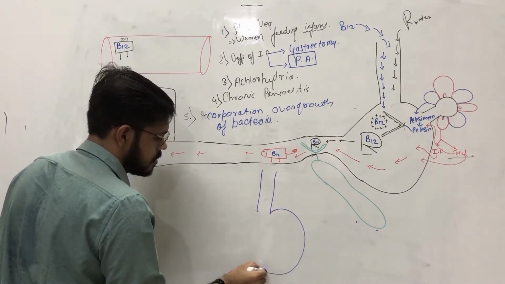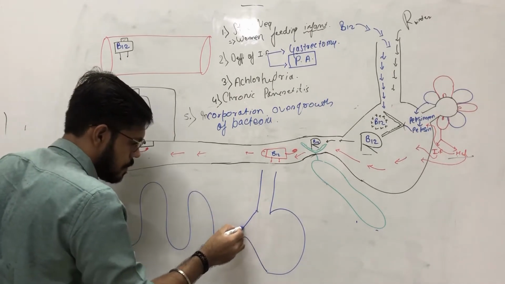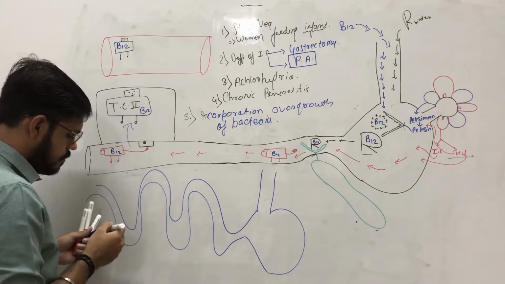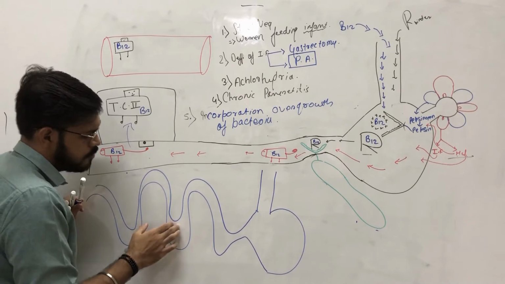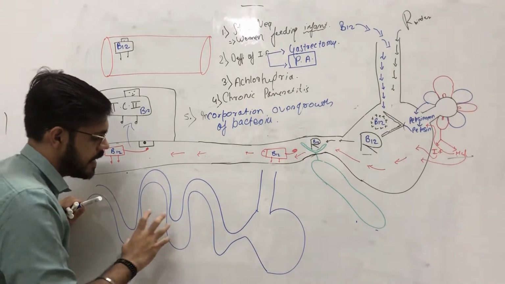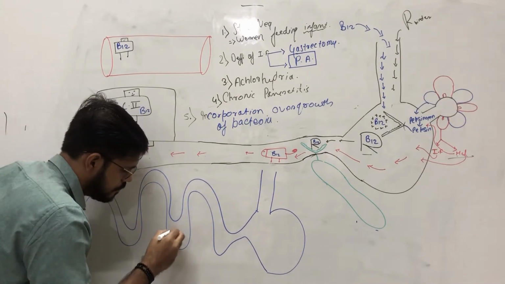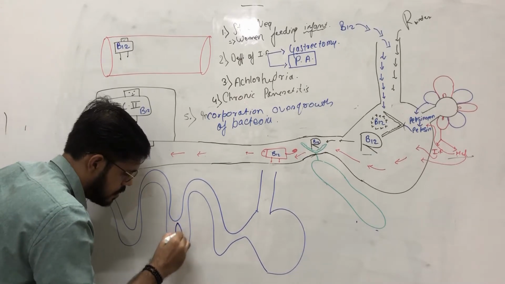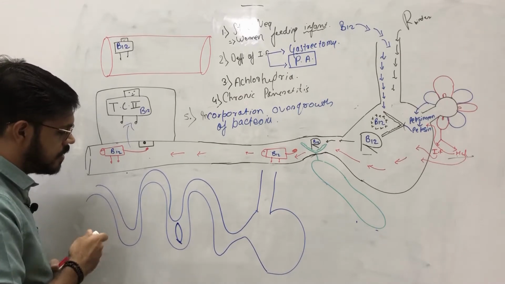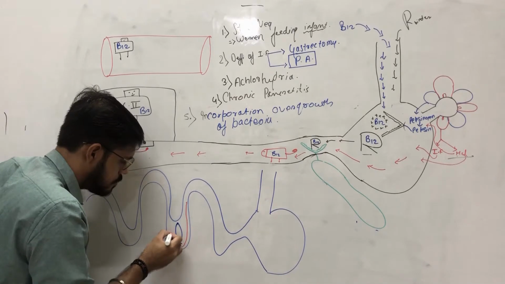Now suppose this is a GIT, and here, due to some surgery, there is a development of abnormal anastomosis. Earlier, before the surgery, the food was passing through this pathway.